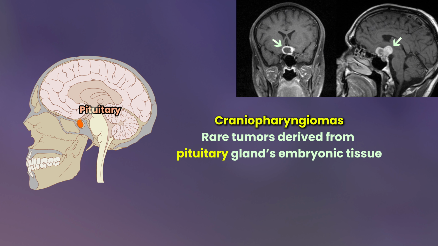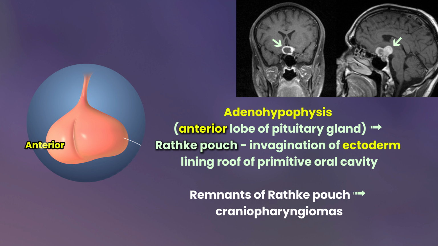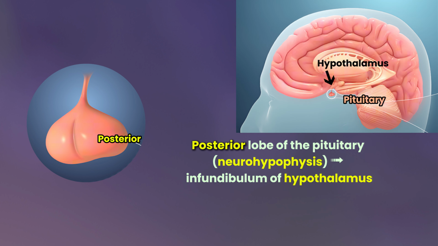Craniopharyngiomas are rare tumors derived from the pituitary gland's embryonic tissue. The adenohypophysis, anterior lobe of the pituitary gland, derives from Rathke pouch, an invagination of ectoderm lining the roof of the primitive oral cavity. The remnants of Rathke pouch can give rise to craniopharyngiomas. The posterior lobe of the pituitary neurohypophysis develops from the infundibulum of the hypothalamus.